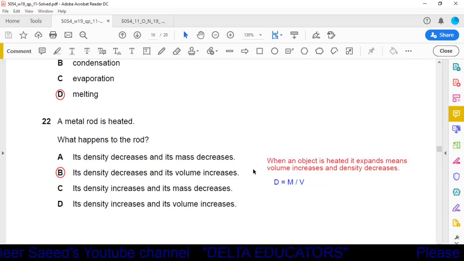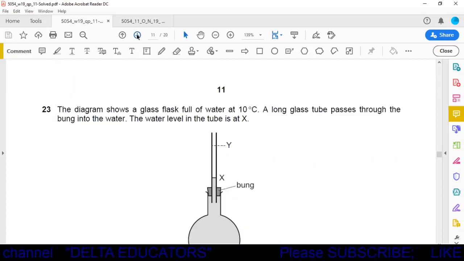Okay, now we read the options. Option A, its density decreases and its mass decreases. Mass remains constant, so it is not possible. Option B, its density decreases and its volume increases. Yes, when we heat a rod, it expands. Expansion means increase in volume, and with increase in volume, density will decrease. So option B is the correct option. Okay, we will move to the next question.